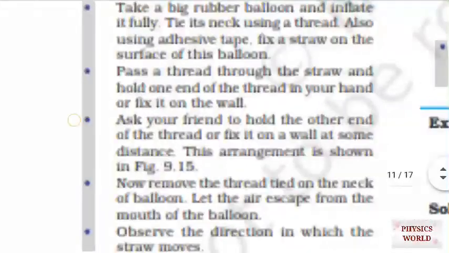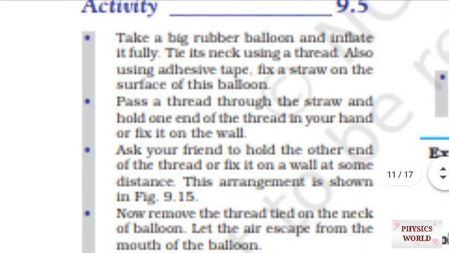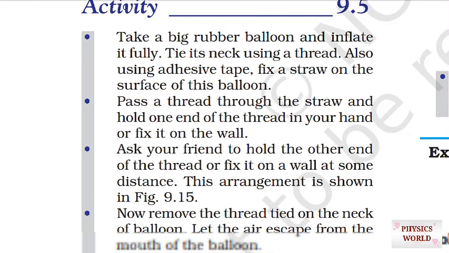So perform this activity and experience that the total momentum of any object of an isolated system is always conserved.